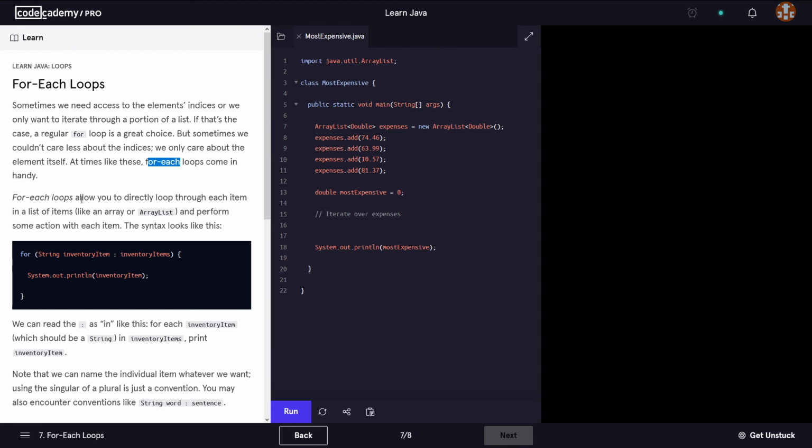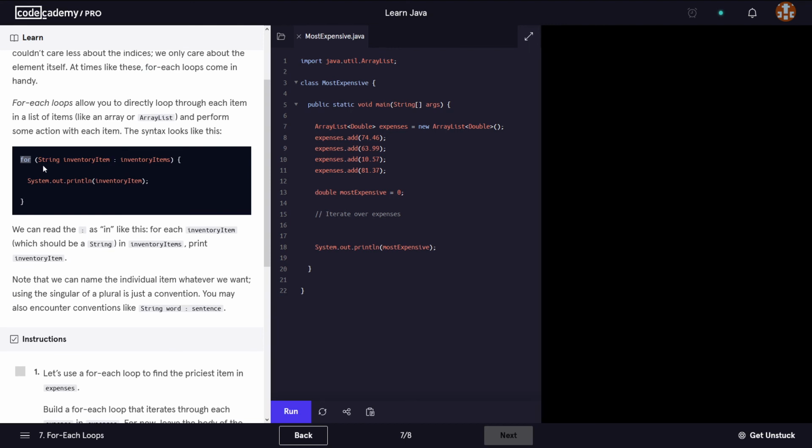So for each loops allow you to directly loop through each item in a list of items, like an array or an array list, and perform some action with each item. The syntax looks like this. We have the keyword for, we have the name of whichever variable is stored in the array or the array list, whatever we have, okay? And then we say print out this one. So it simply prints out each element in the array or the array list.